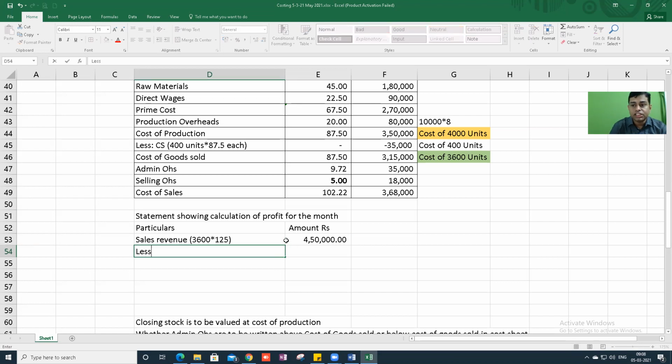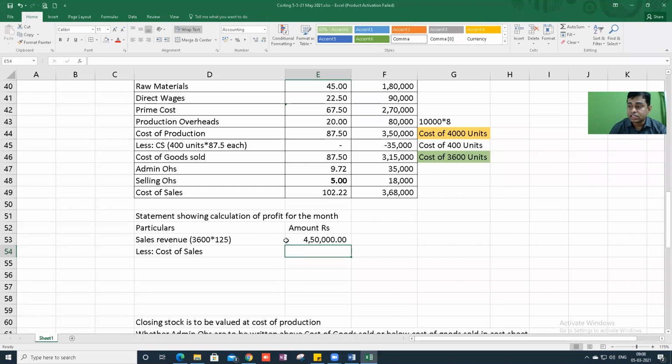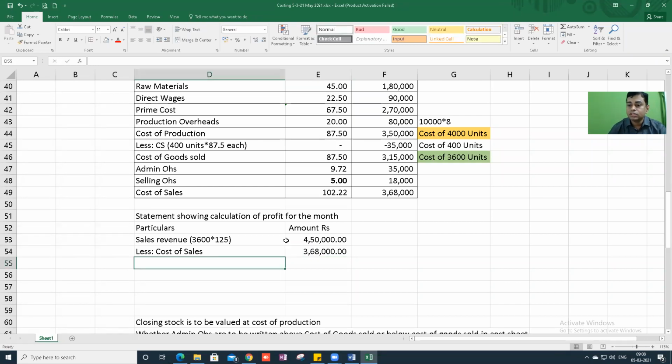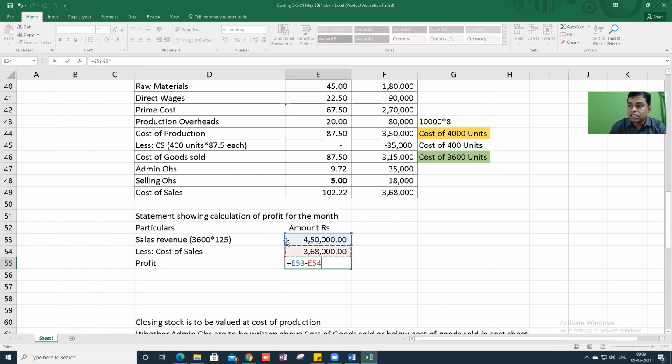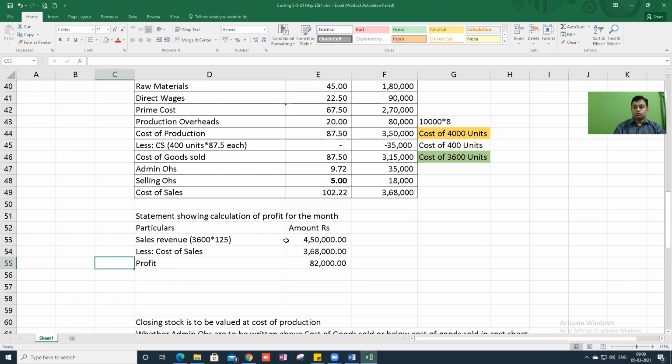Correct. Less cost of sales, 3,68,000. Correct. Therefore, profit for the period is equal to this minus this, 82,000. That's all.